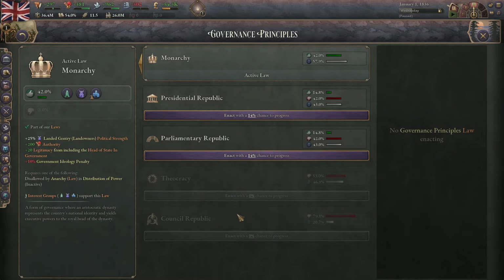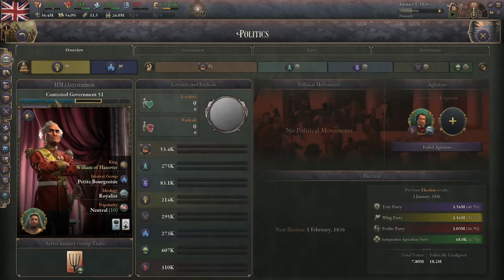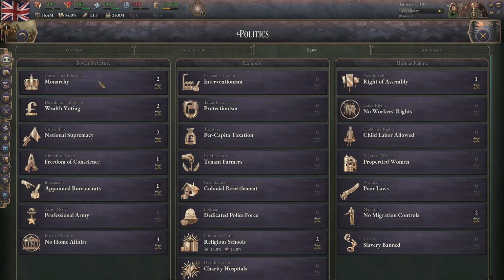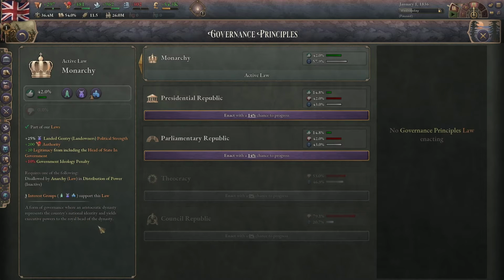We have 5 options here. The first one in the government principles list is the monarchy. I can assume that most people out there know what a monarchy is. What this does is it just makes your leader one person. It could be a woman, it's usually a guy, and it'll be passed down to their heir when they die instead of an election. You can still have elections as a monarchy though if you go to distributions of power and you have voting. That's how you have a constitutional monarchy.